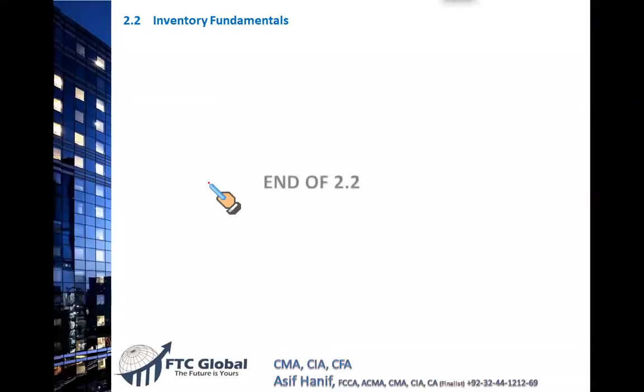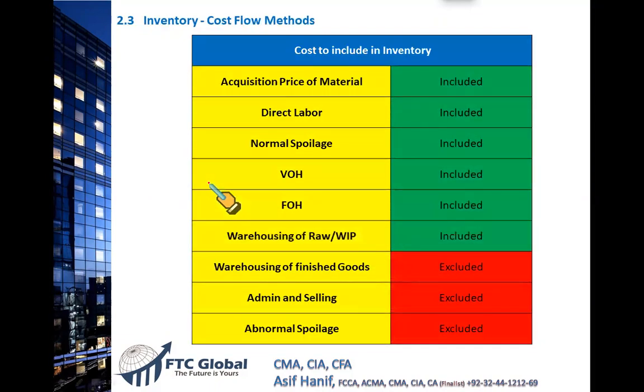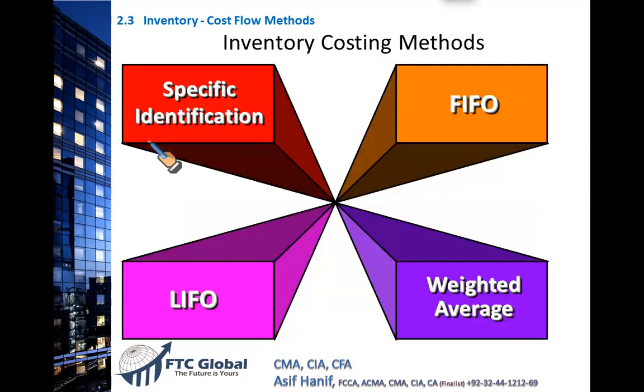So, gentlemen, that covers your inventory fundamentals, the basics of inventory. Now we have the next topic, inventory cost flow. This is the same we have just done because we need it here. So there are 4 methods in your inventory cost flow assumptions: specific identification, FIFO, LIFO, and weighted average. Let us discuss these one by one.